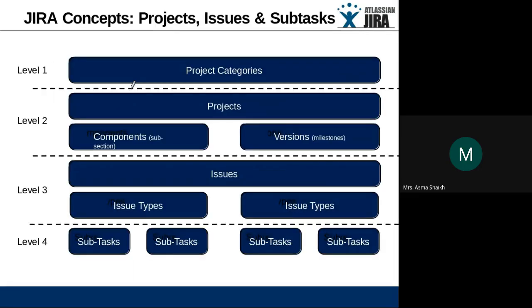Okay, so how does it exactly work? We are able to create the project category. Then from that project category, we have multiple projects. If we select a single project, in a single project we have the components. In the components, we have the issues. An issue has issue types, and issue types are again divided into subtasks. So this way, a project is divided in Jira.